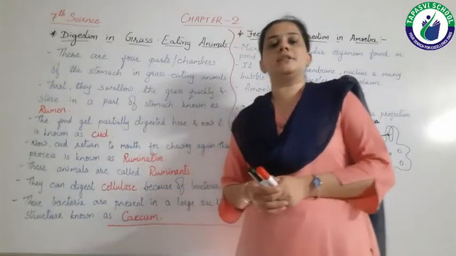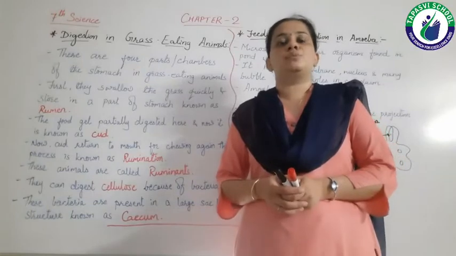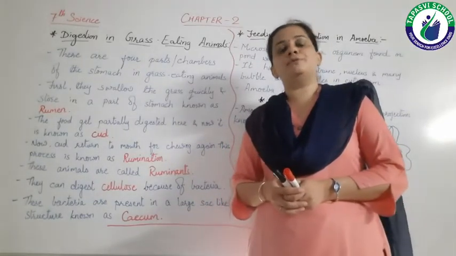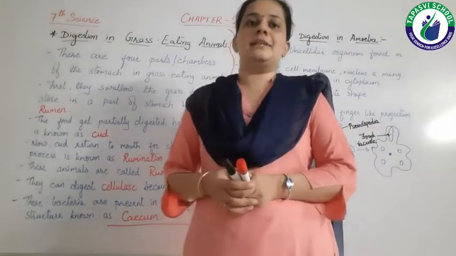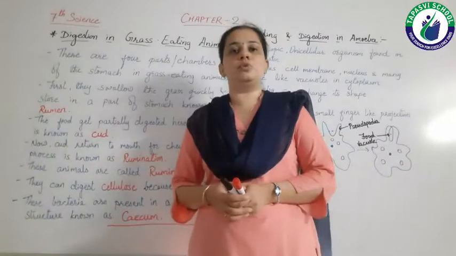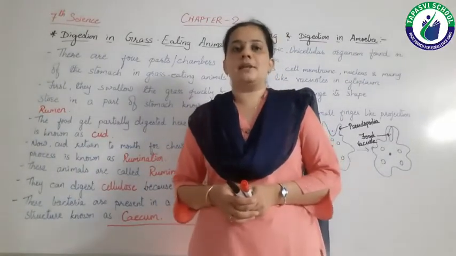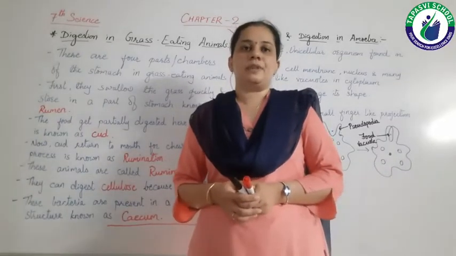Now the food reaches the lower part of the intestine, where the small intestine produces intestinal juice, which finally digests all the components of the food: carbohydrates are converted into sugars like glucose, proteins into amino acids and fats into fatty acids and glycerol.